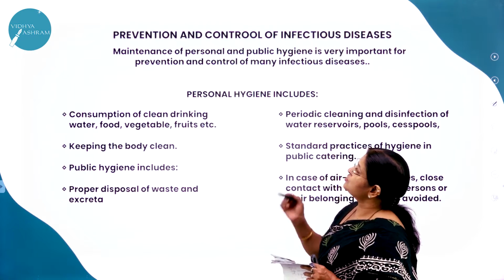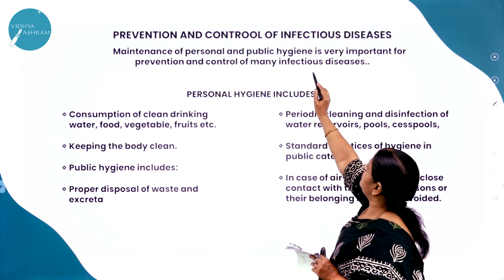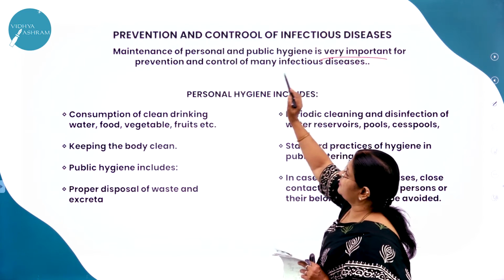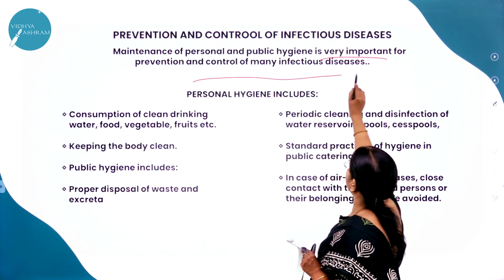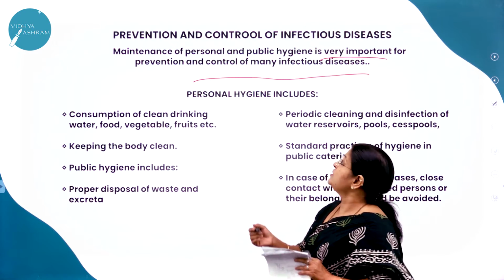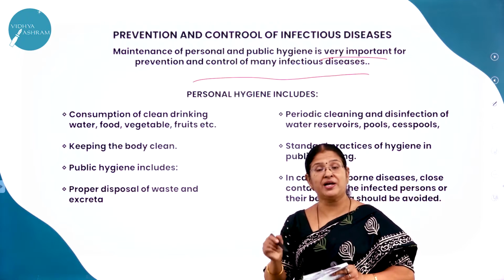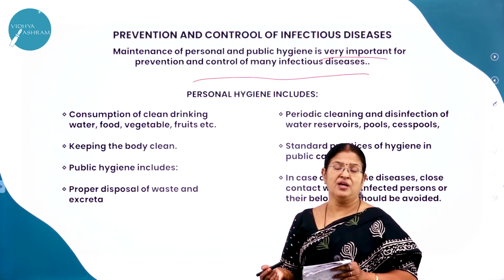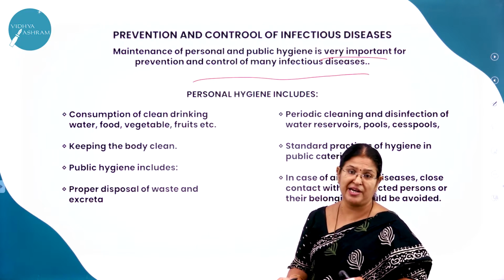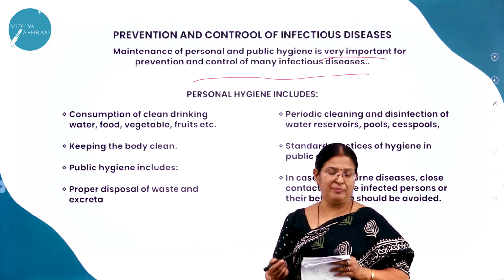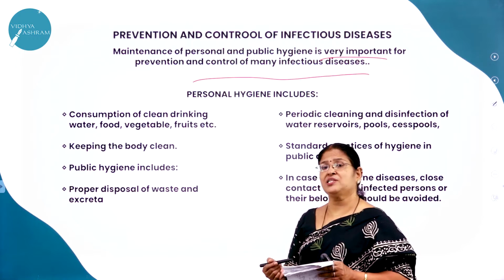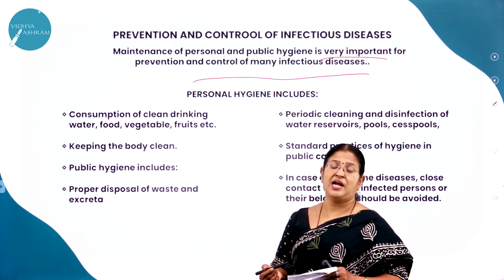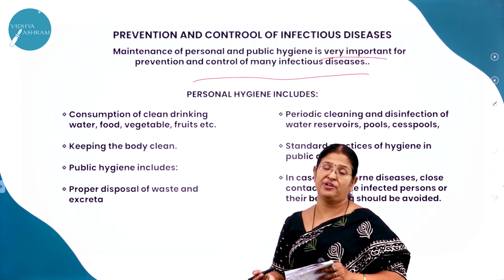The maintenance of personal and public hygiene is very, very important for the prevention and control of many infectious diseases. It is not just personal hygiene, even public hygiene. We are all social animals. We are living in a society where we come across many people. So we need to take care of ourselves, and we should also think of the safety of other people.